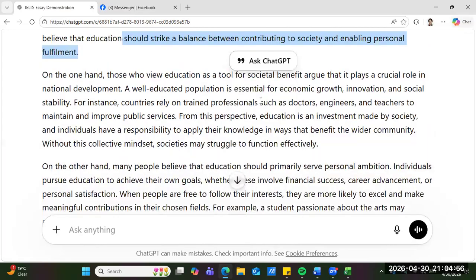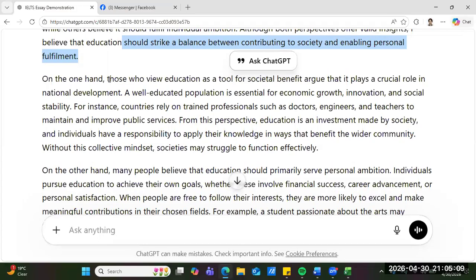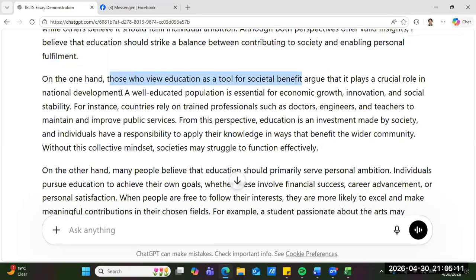You can have both. On the one hand, those who view education as a tool for societal benefit argue that it plays a crucial role in national development. A well-educated population is essential for economic growth, innovation, and social stability. Very nice, guys.